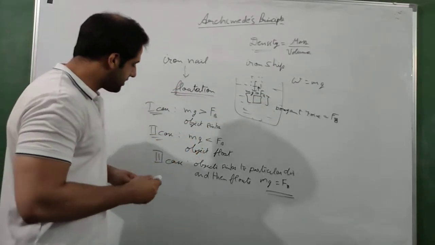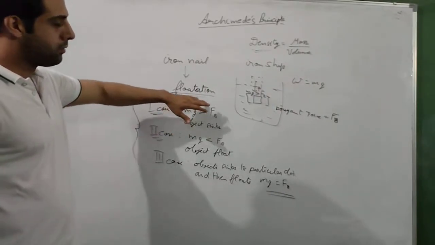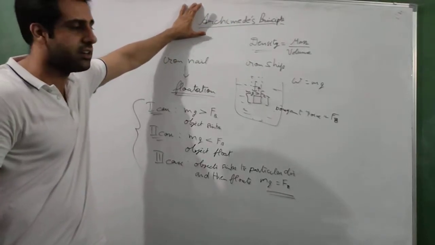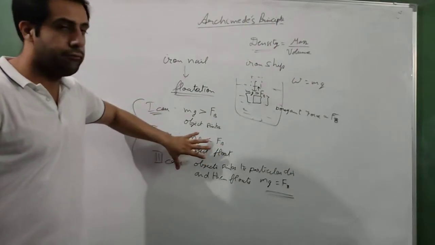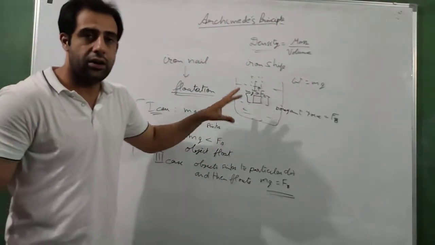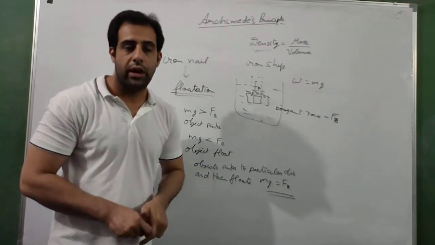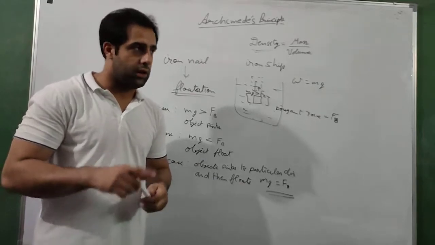So these are the three important cases, and all these three cases come from the concept of Archimedes principle. Archimedes was the scientist who related all of these: buoyancy, density and flotation. He related all of these concepts and gave Archimedes principle. You can find that in the book, and if you have any doubt in understanding that, you can ask me.